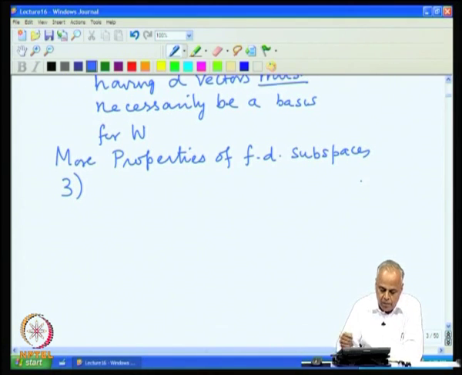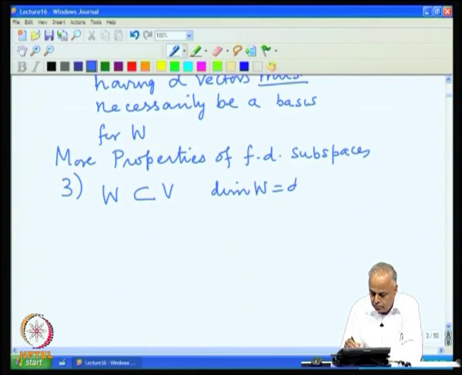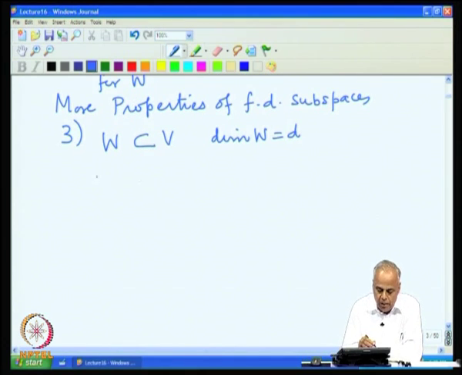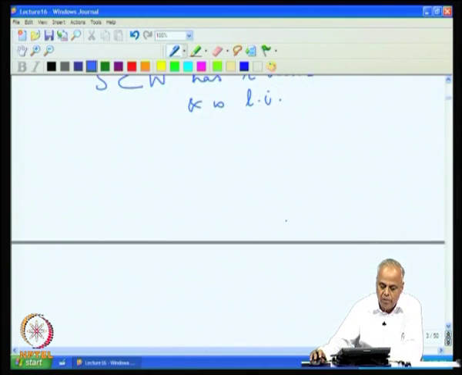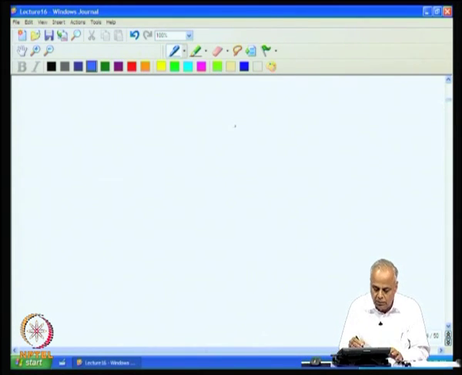So, again we have W contained in V and the dimension of W is say D. And suppose we have a set S in W which has R vectors and is linearly independent.